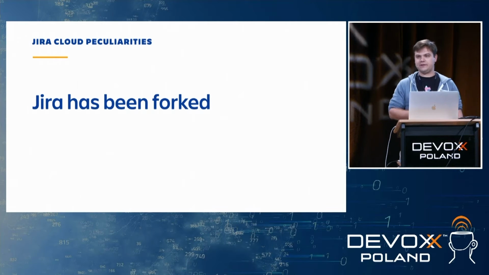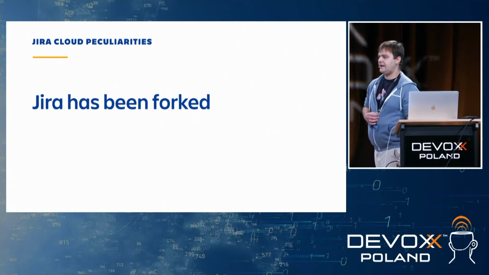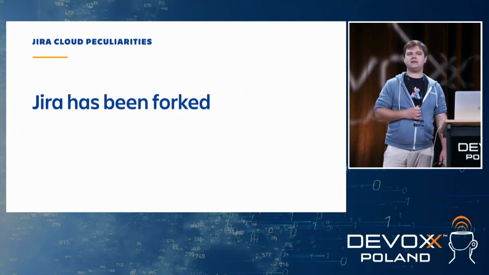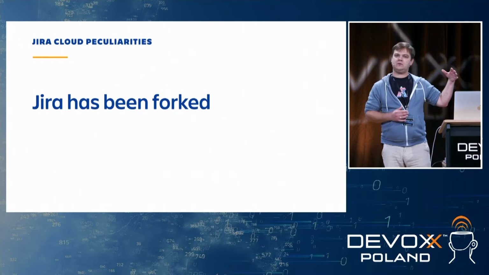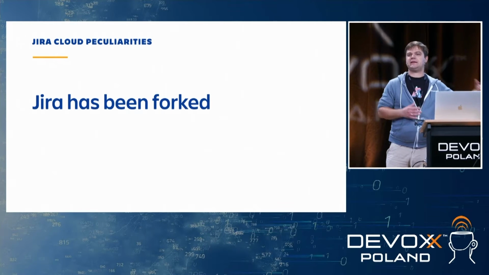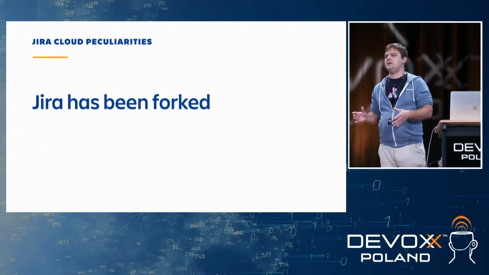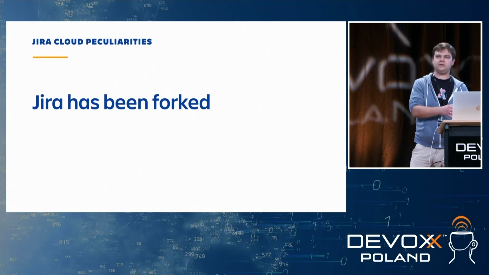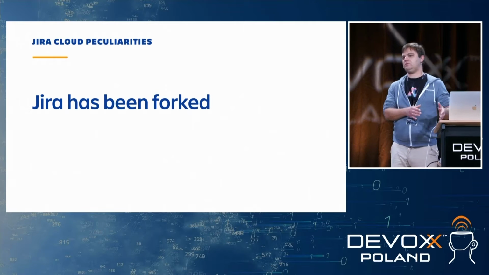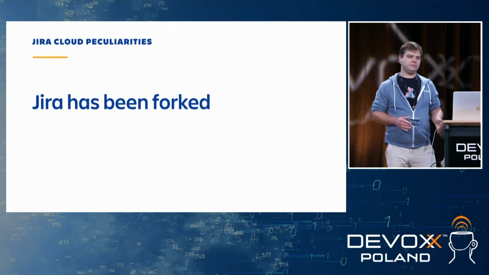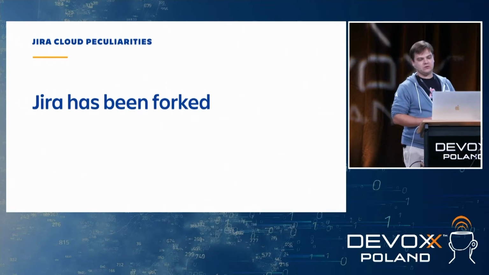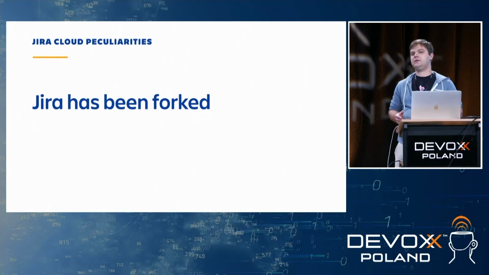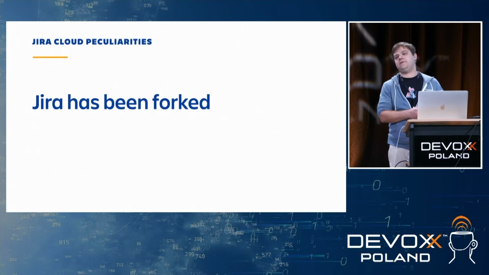So yeah, I was talking about this before. Jira has been forked. That happened something like 7 years ago or so, when it was decided that the on-premises model and cloud model are so different that we just cannot maintain one code base, because it doesn't make sense to cater for all the necessities in both cloud and Data Center. So that's why we performed the fork, and we ended up with 2 different products, in fact.